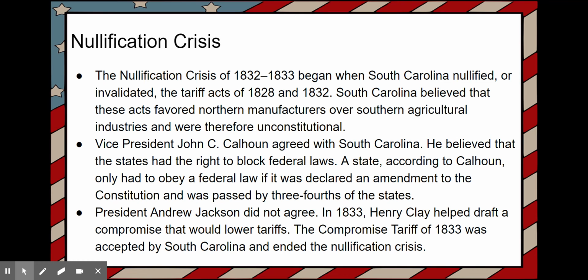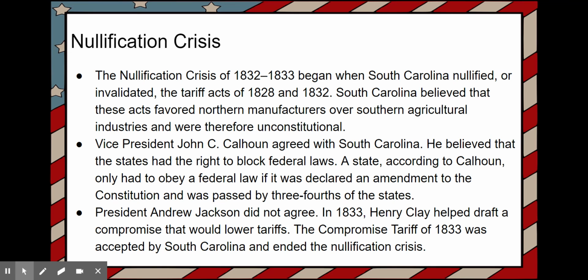Vice President John C. Calhoun agreed with South Carolina. He believed that the states had the right to block federal laws. A state, according to Calhoun, only had to obey a federal law if it was declared an amendment to the Constitution and was passed by three-fourths of the states. So his argument is that unless it's in the Constitution or an amendment to the Constitution, the states have the right to disagree with it or not follow that law. President Andrew Jackson did not agree.